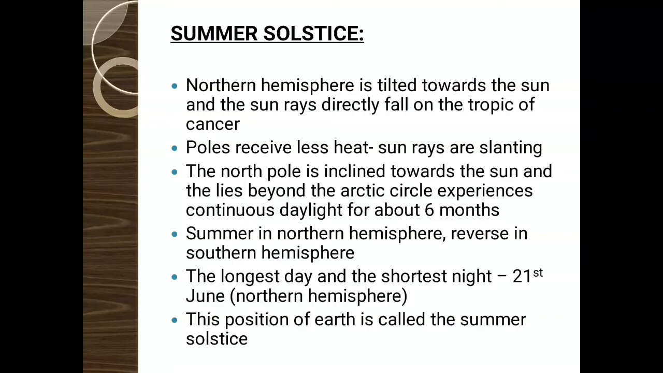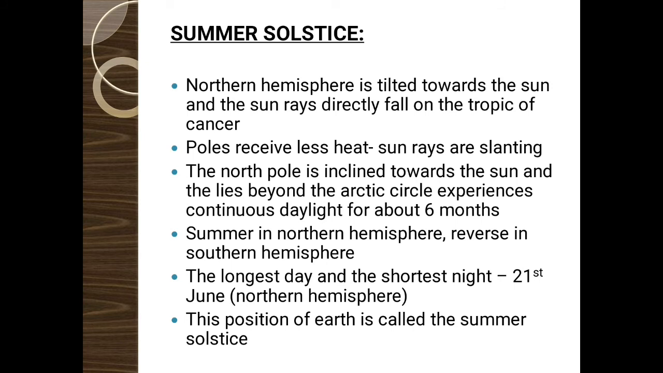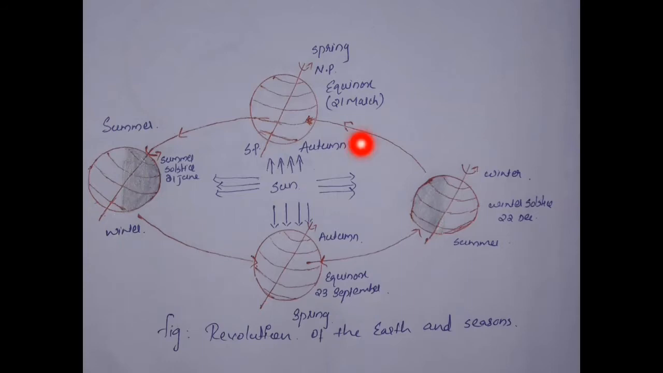So we can study about summer solstice. In summer solstice, the northern hemisphere is tilted towards the sun. Here in this picture you can see the position of the earth having summer solstice. This is the northern hemisphere, and it is tilted towards the sun, and the southern hemisphere is slightly away. During summer solstice, since the northern hemisphere is tilted towards the sun, the sun rays directly fall on the Tropic of Cancer.